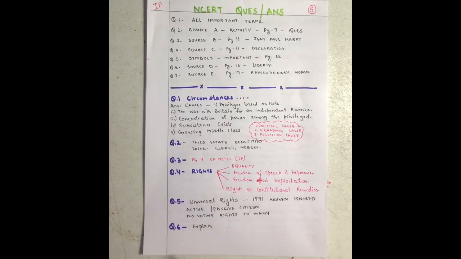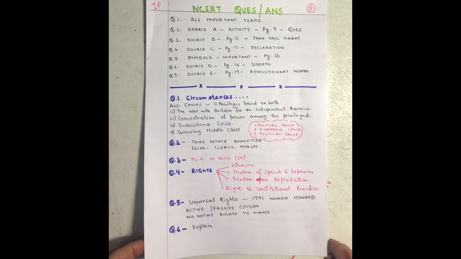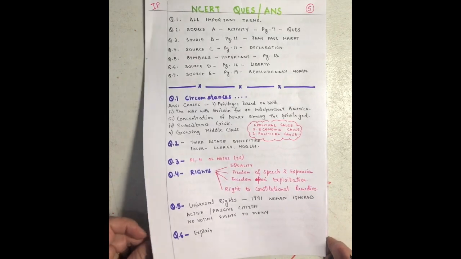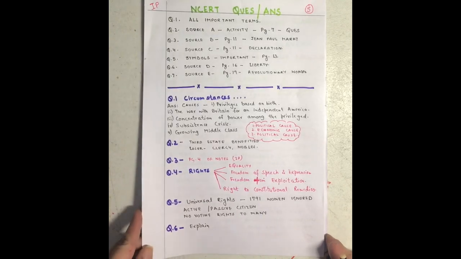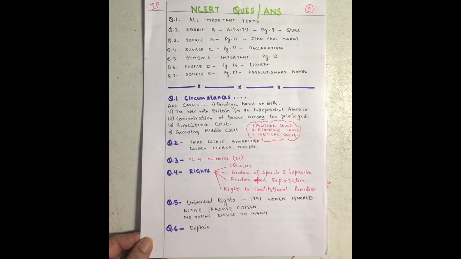But again, it differentiated between active and passive citizens. No rights were given to women. No voting rights even to the slaves. So you need to pick up this point. Then question number 6 is just an exploration, so you can do that. So these are the 6 questions that are part of your NCERT. Do it very nicely, all the questions should be in your copy. Complete it all the way, and these activities are also very important.